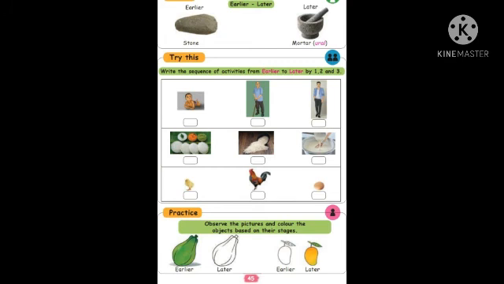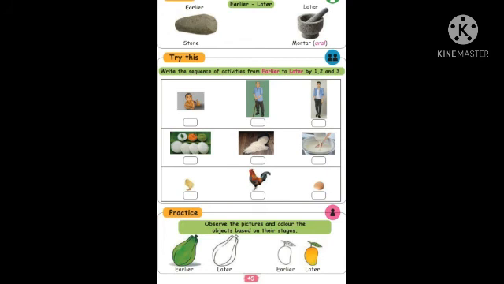Like that, from the earlier, then it goes to the later. Starting how it will come. Egg becomes a chick, then hen. Okay. In the rice also, rice first, then we have to grind it, then third make it idli. The baby first, then second the man, then becomes an old man. Got it, children? Can you understand?